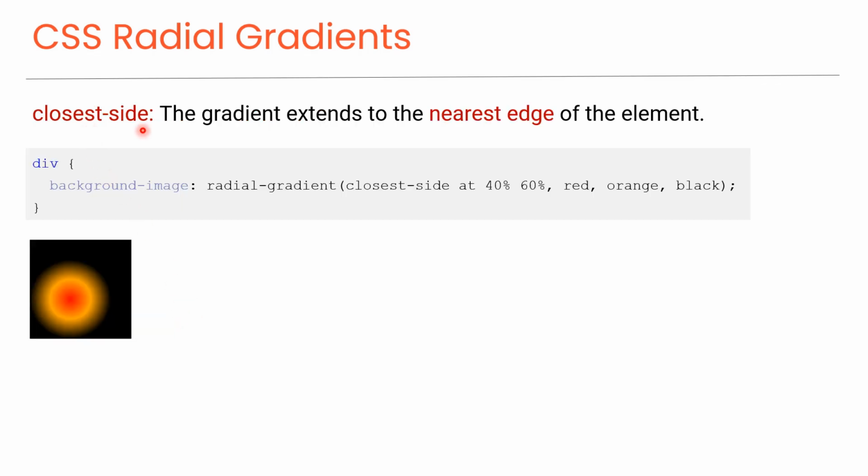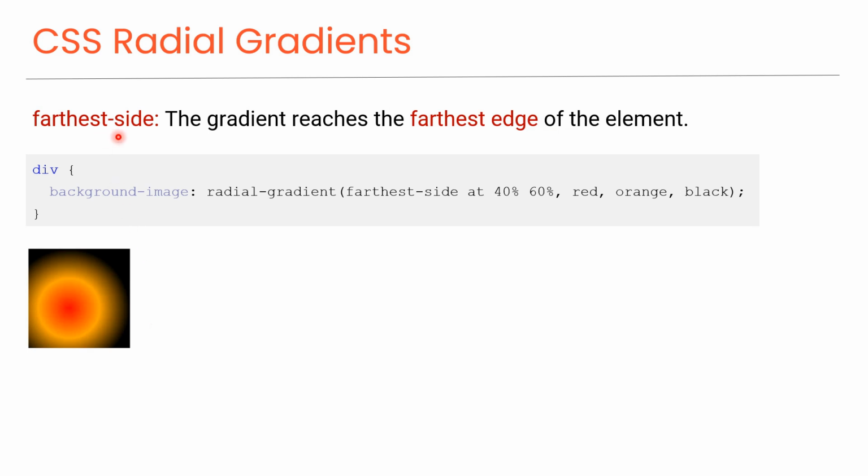Closest side. The gradient extends to the nearest edge of the element. As you can see in this code, this value sets the center of the gradient at 40% of horizontal width and 60% of vertical height of the HTML element. In this case, the left and bottom sides are closest to the center of the gradient. So, the gradient extends to the left and bottom sides.